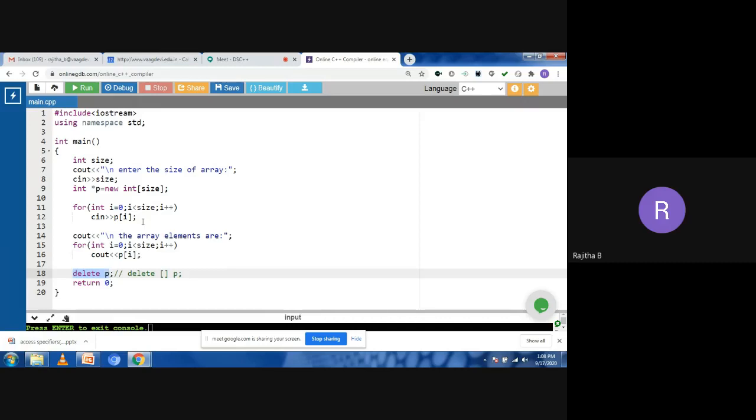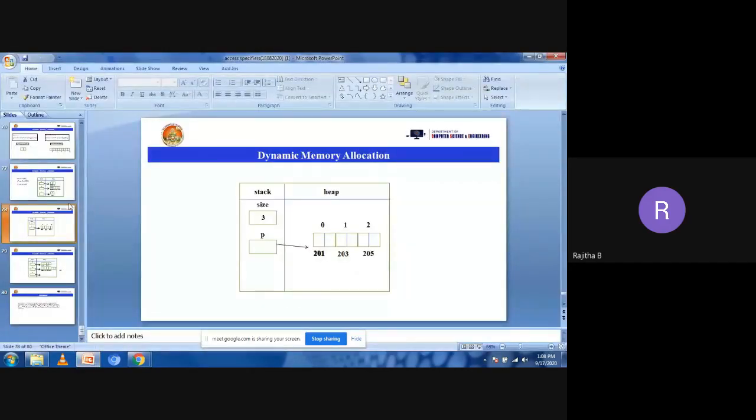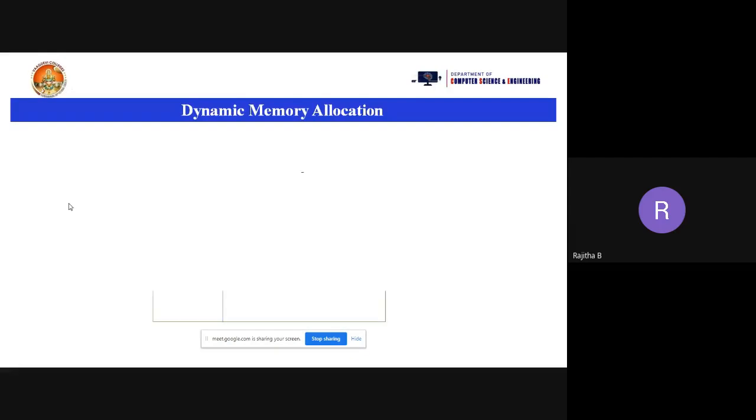This is the array. How the memory is allocated for the array using dynamic memory allocation. Now you can see this one. So we need to take the stack and heap. For the size variable, it is going to allocate the memory at a stack location. When you are taking dynamic memory allocation, the memory is allocated in the heap. So what is the size here? I'm taking 3. Array size is 3. And first, for this size 3, the memory is allocated in the heap area.